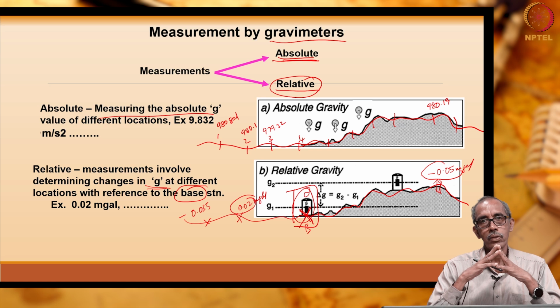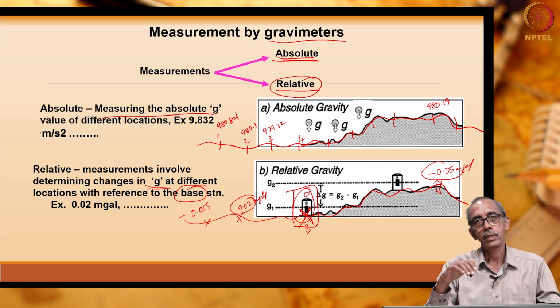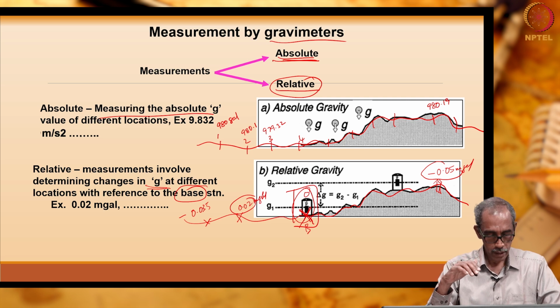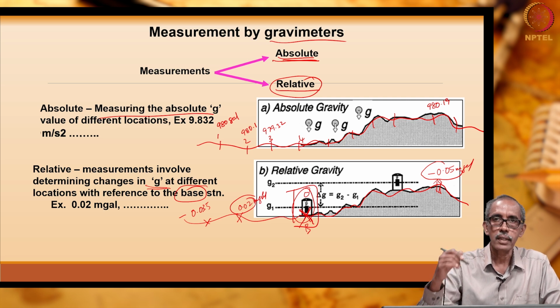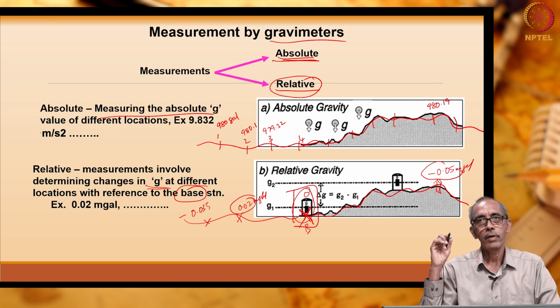Okay. So, we have seen two types of measurements. One is absolute gravity measurements, second is relative gravity measurements. In absolute gravity measurements, we are just taking the actual values. Imagine it is something like this. Now, about 20 of you are attending this class.